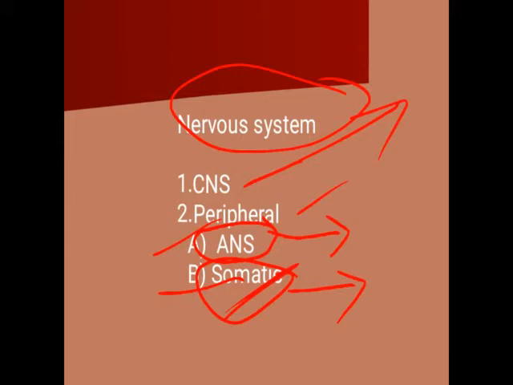So it is their own mechanism, it is the body's own mechanism, it is the involuntary movement. So such movements come under the autonomous nervous system. Now you got the points.